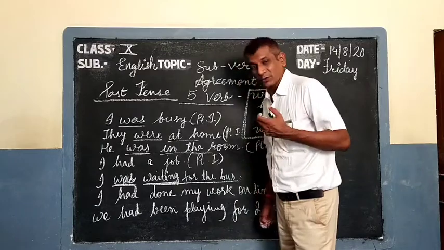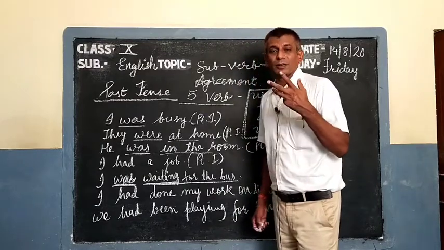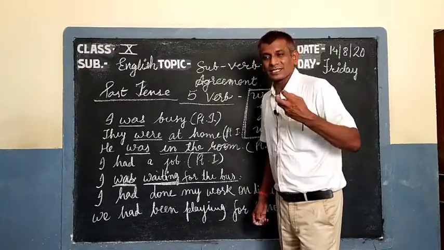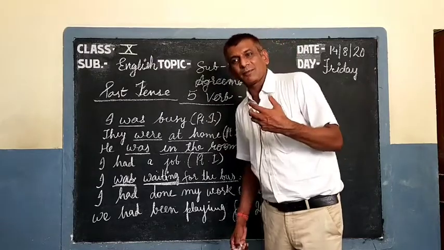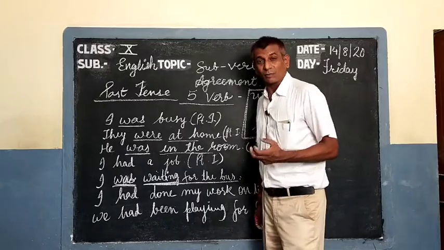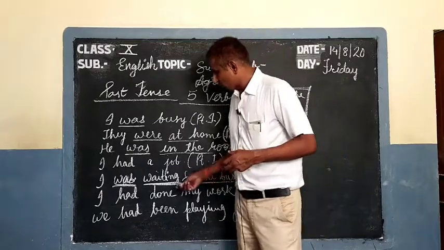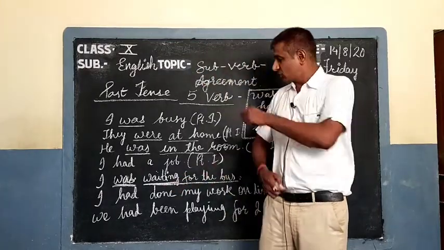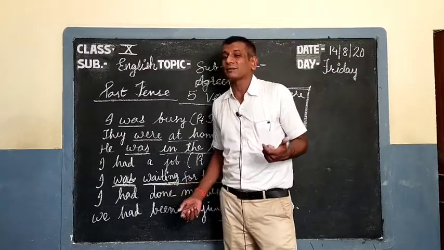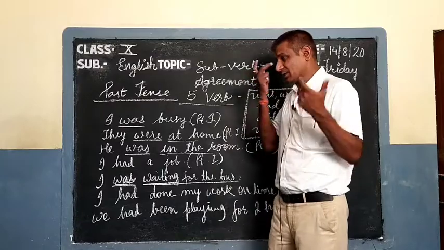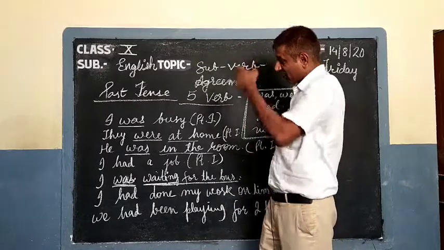It is called a progressive verb. Present participle, we can call it the progressive participle. So now we use this participle, the progressive participle, which is continuous.